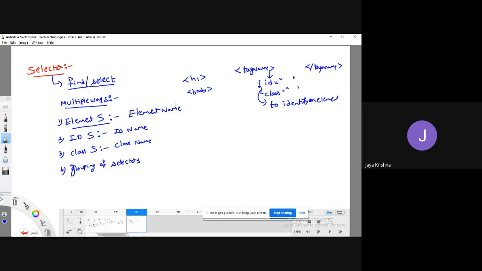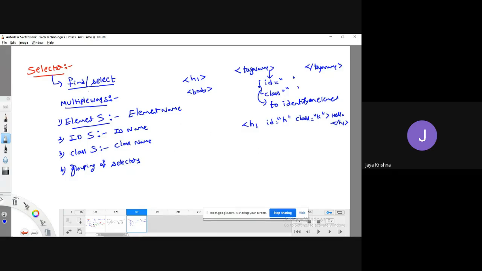So if you are trying to access this element, for example, I am writing H1 with ID equal to h and class equal to k. I have written hello, closing of H1.